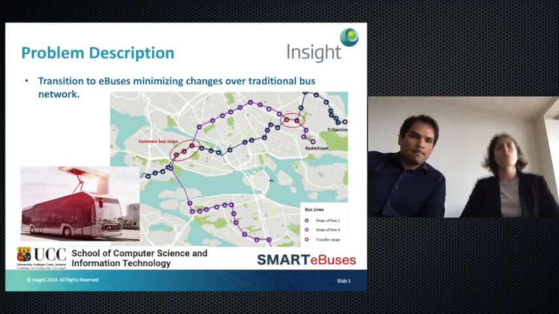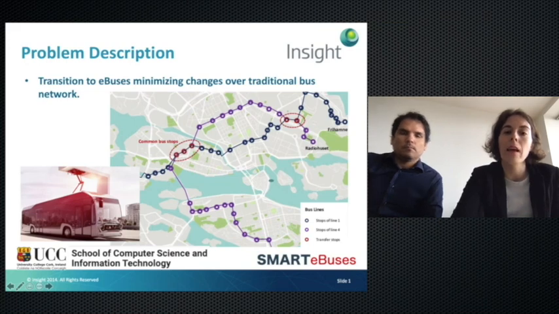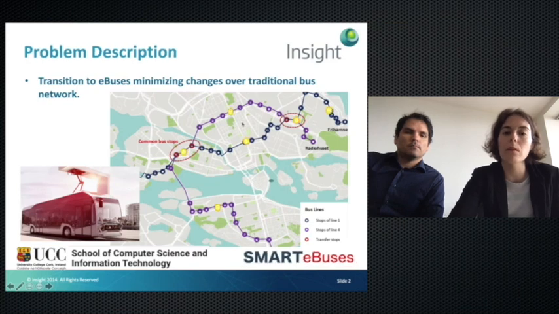To show this, here we have a very simple image with two bus lines, one in dark blue and the other in purple. Here in red you have the common bus stops. One of the solutions that we could obtain would be this one. Here there are some bus stops highlighted in yellow.